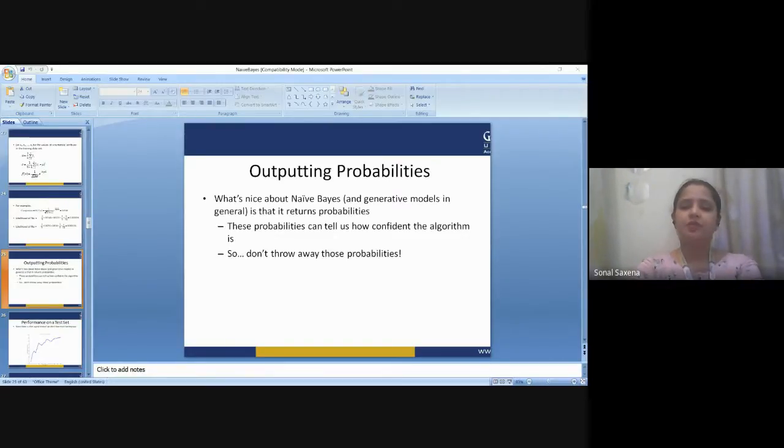While naive Bayes often fails to produce a good estimate for the correct class probabilities, this may not be a requirement for many applications. For example, the naive Bayes classifier will make the correct MAP decision rule classification so long as the correct class is more probable than any other class. This is true regardless of whether the probability estimates are slightly or even grossly inaccurate. In this manner, the overall classifier can be robust enough to ignore serious deficiencies in its underlying naive probability model. Other reasons for the observed success of naive Bayes classifiers are discussed in the literature, so you can go through those and understand what exactly they are.